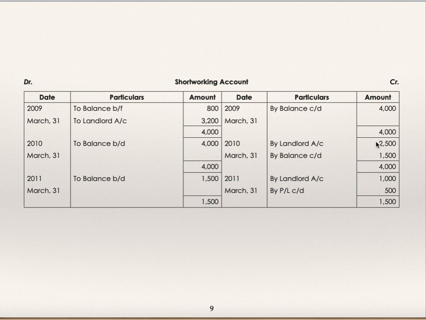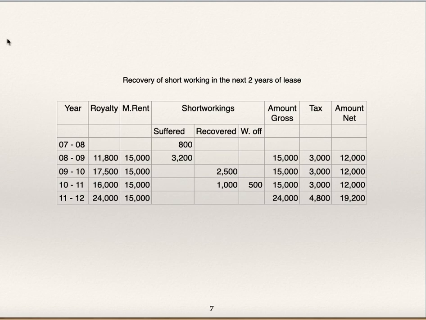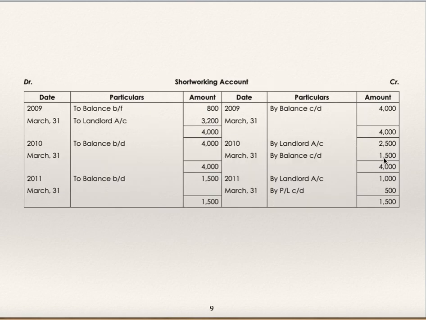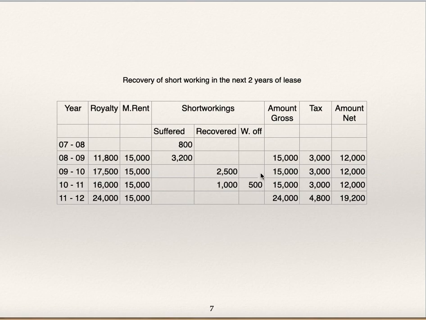By landlord 2,500. By balance carried down 1,500. Recovered by landlord 2,500. Balance carried down 1,500. To balance brought down 1,500. By landlord 1,000. By profit and loss account 500. It's not profit and loss account carried down. By profit and loss account 500. Written off 500, recovered 1,000.